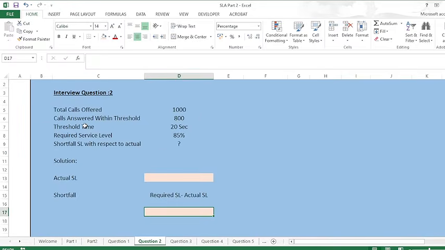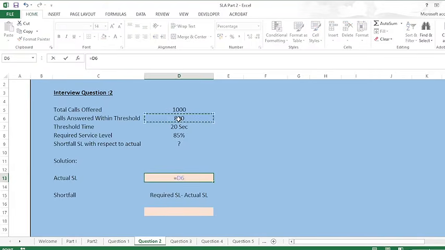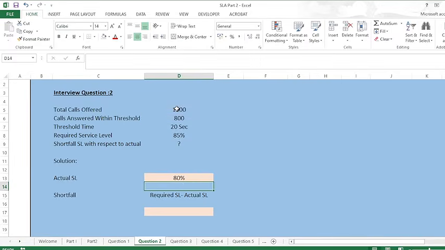Suppose in this question the calls offered are 1,000, the calls answered within threshold are 800, the threshold time is 20 seconds, and the required service level is 85%. The interviewer asks for the shortfall in SL with respect to actual. First of all, I'll have to calculate the actual SL. I simply divide the calls answered within threshold by the total calls offered. So my actual service level is 80%.